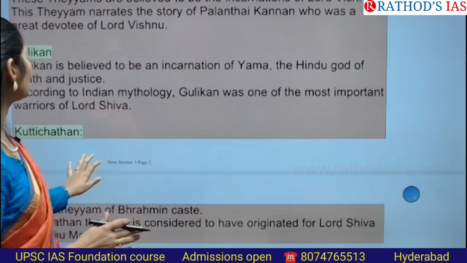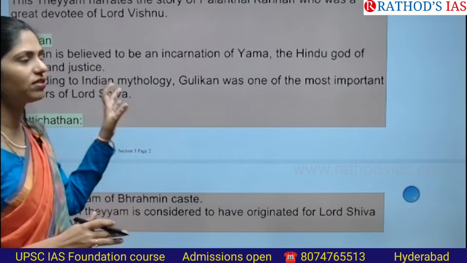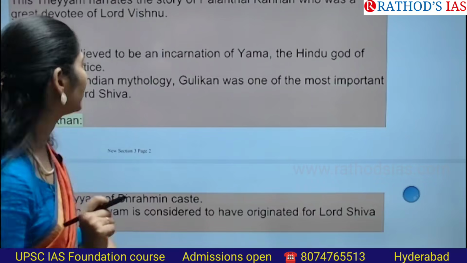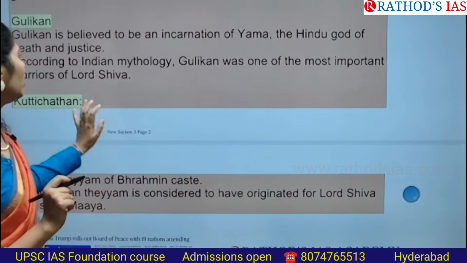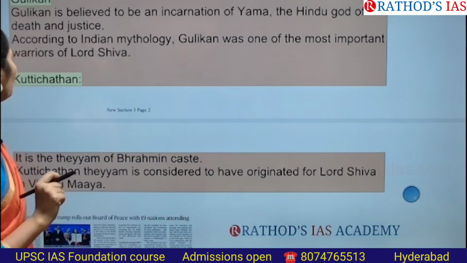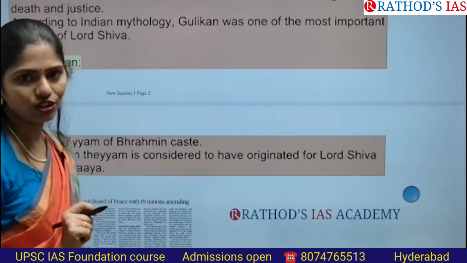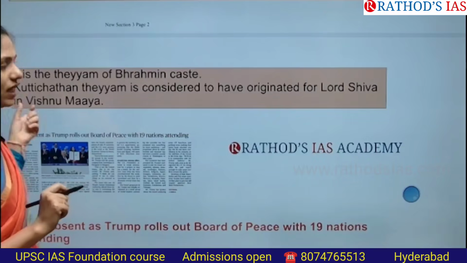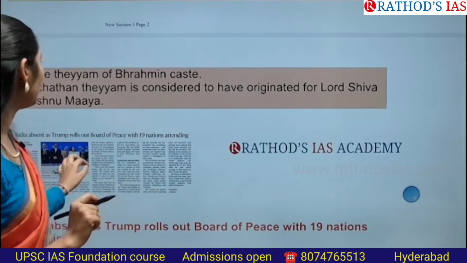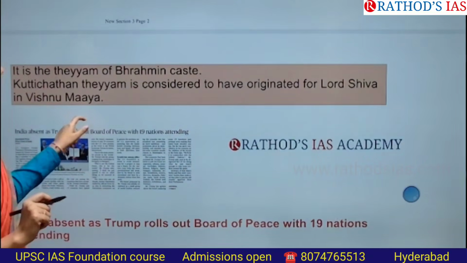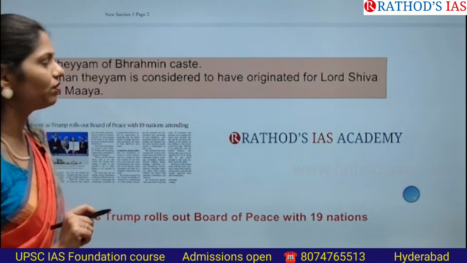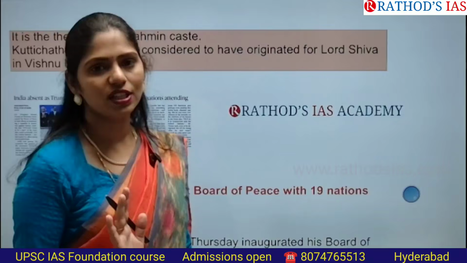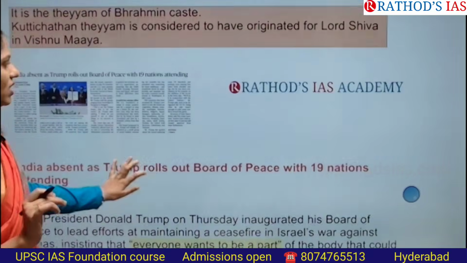And in the next one, that is about Gulikan. Gulikan is believed to be an incarnation of Lord Yama. Lord Yama is nothing but the god of death. According to Indian mythology, Gulikan was one of the most important warriors of Lord Shiva. And the next important Theyyam is Kuttichittan, which is mainly seen among Brahman caste people, and Kuttichittan Theyyam is considered to have originated from Lord Shiva and Vishnu Maya. So, these are some important facts that you have to see, guys. And now let us see the next article.